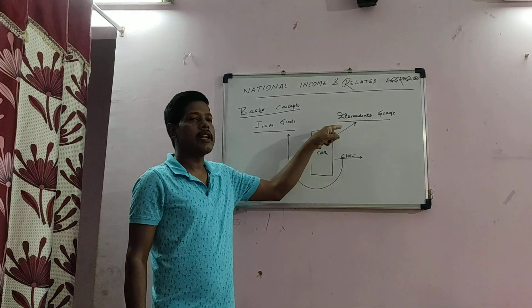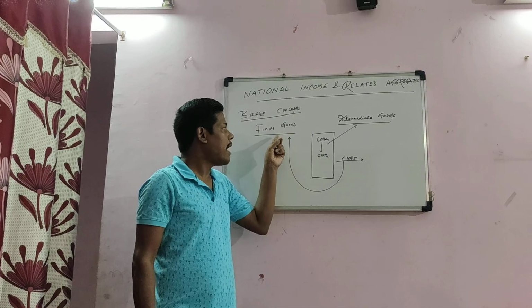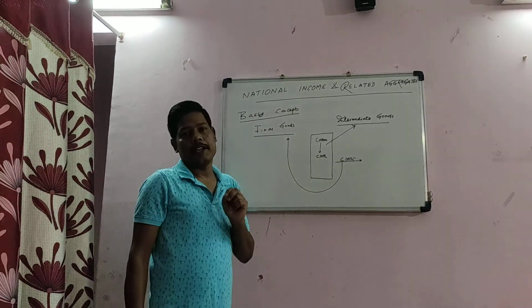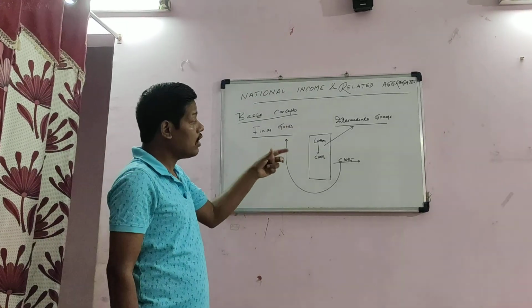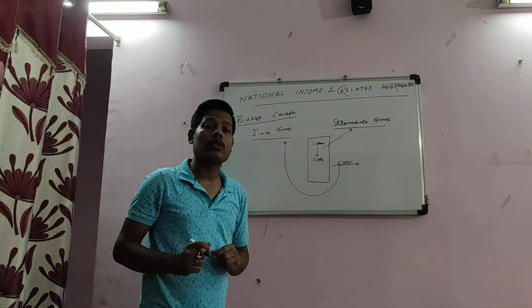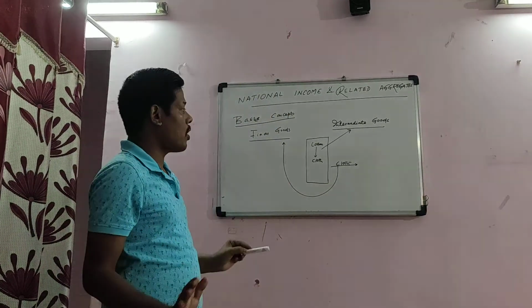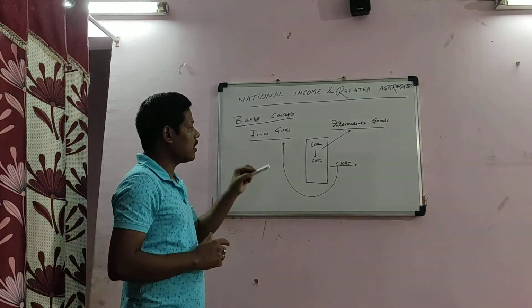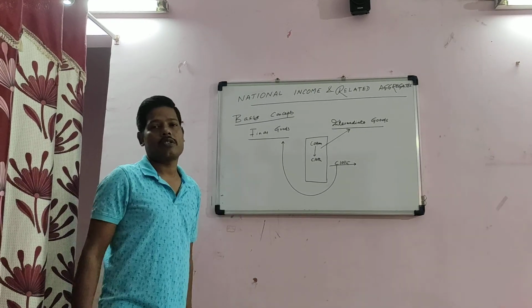And intermediate goods may be meant for resale, but final goods may not be meant for resale. So these are some basic differences. And another thing, these intermediate goods are completely used up in the production process, but final goods are not used up, rather they are used by their end users.